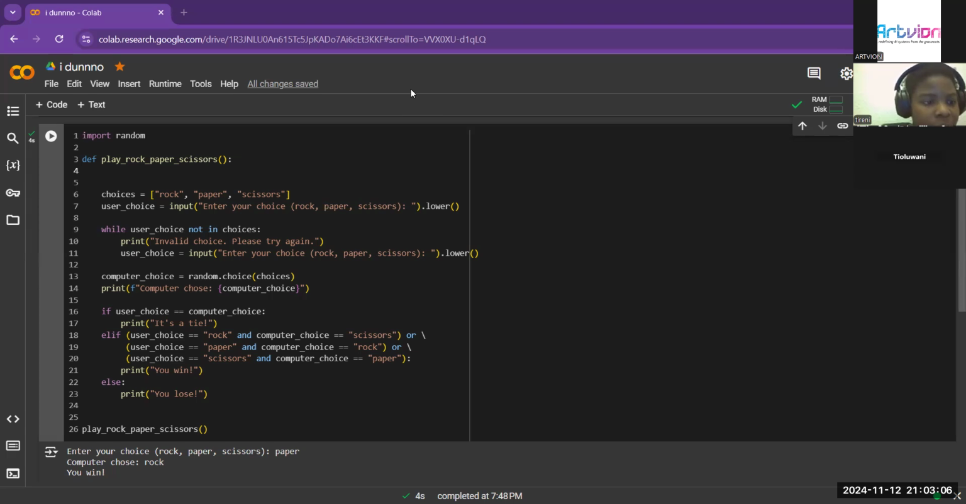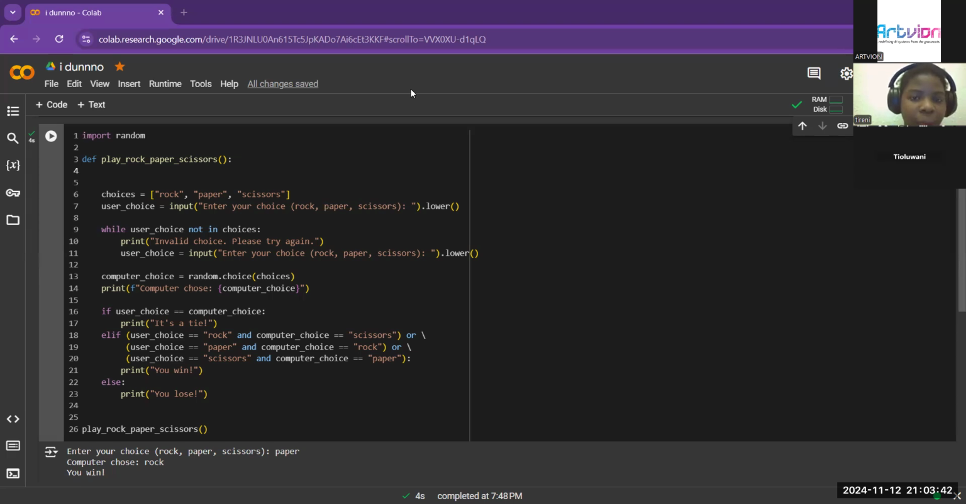Then we have the next one, while user choice not in the choices, print invalid choice, please try again. So it's basically saying that if you put something that's not rock, paper, or scissors, or you misspell it, it will give you an invalid. It will tell you that no, this is not what I'm asking you to do. Please try again.